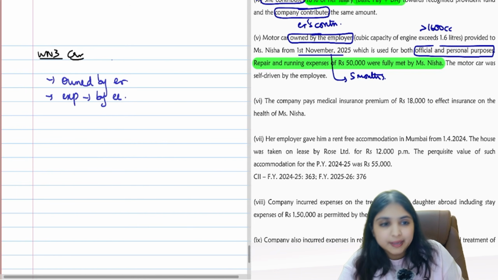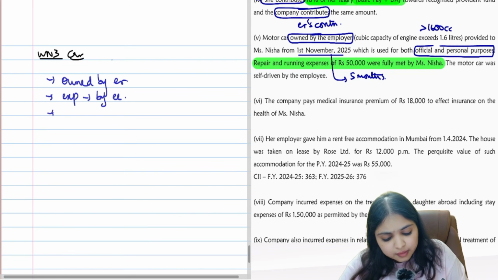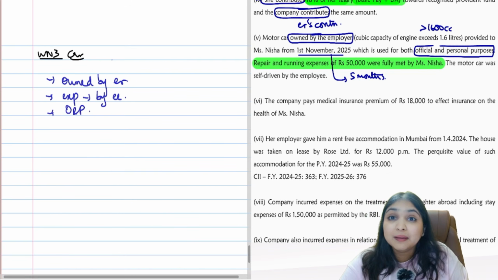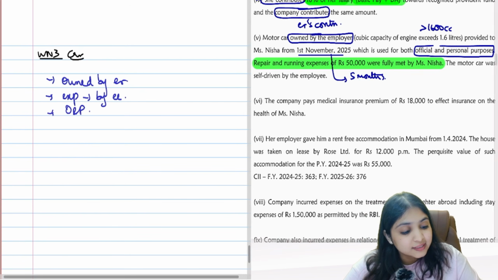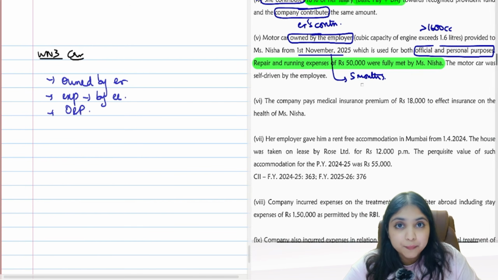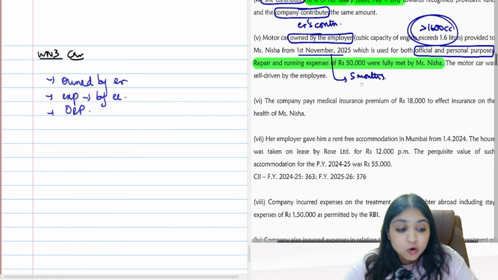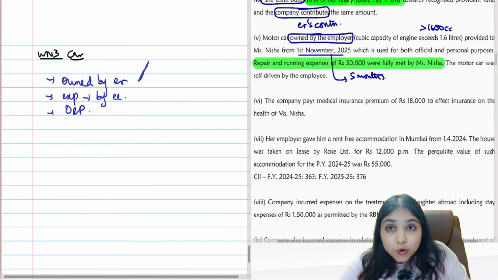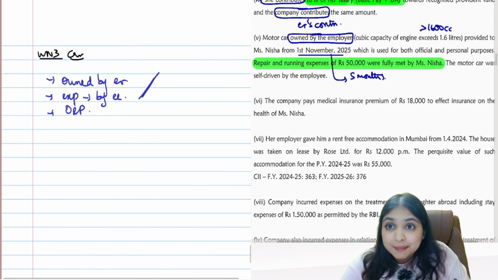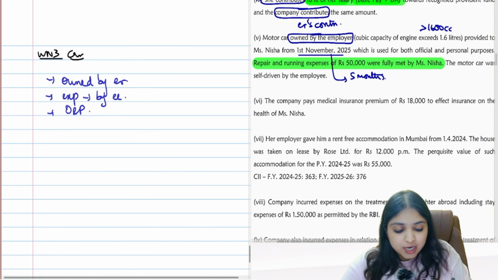Expense is incurred by employee. Car is being used for official and personal purpose. Does any number come to your mind? Car is self-driven by the employee. Cubic capacity is more than 1600 cc. Does any number come to your mind? Car is owned by the employer, expenses incurred by employee, used for official and personal purpose.